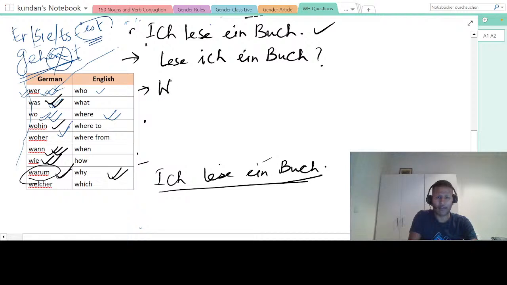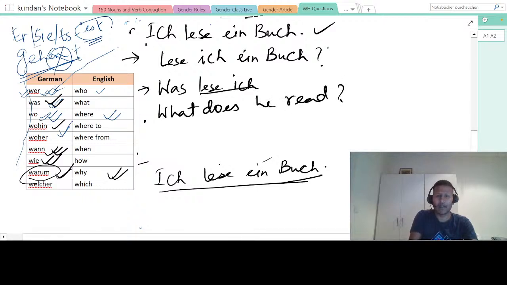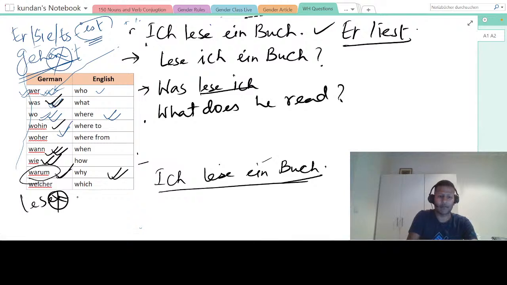Okay. Was lese ich? Or I will say, what does he read? What does he read? So what he reads is what? A list, right? Lesen, I have already explained to you guys. Lesen, remove en and put te for regular verbs, but here A will also change to IE.